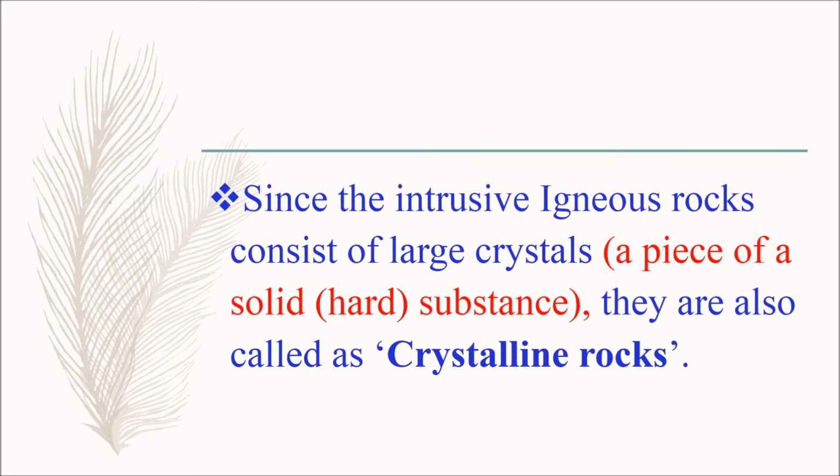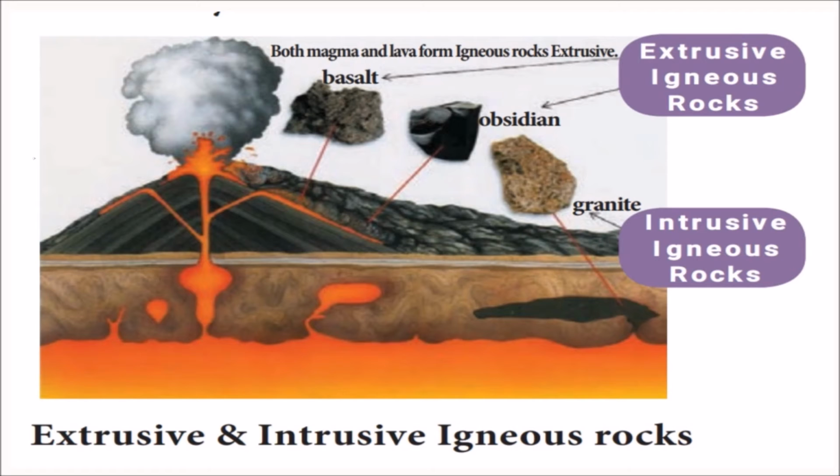Solid means hard substance. They are also called as crystalline rocks. So in this picture we can see extrusive and intrusive igneous rocks. Intrusive igneous rocks like granite, extrusive igneous rocks like basalt,